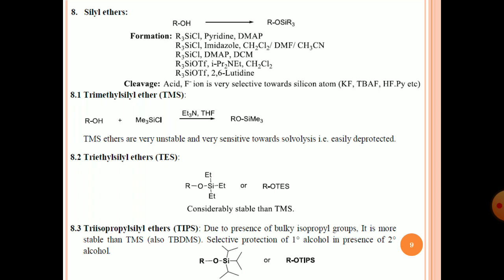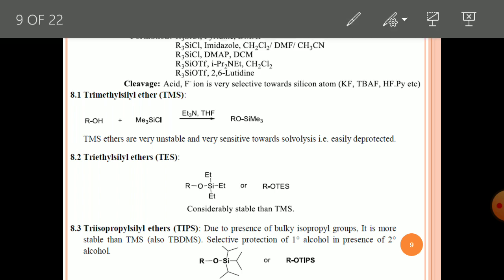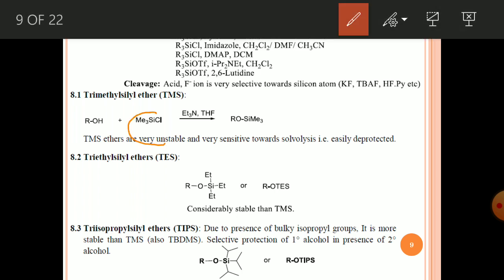There are several silyl protecting groups. The first one is the trimethyl silyl ether. If you use trimethyl silyl chloride, you will get the trimethyl silyl ether. TMS ethers are very unstable and very sensitive toward solvolysis.